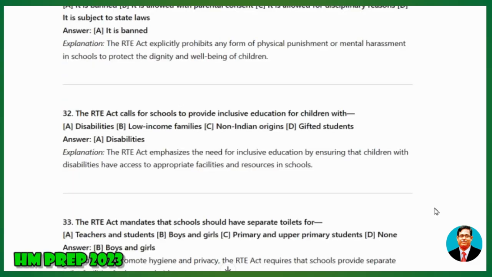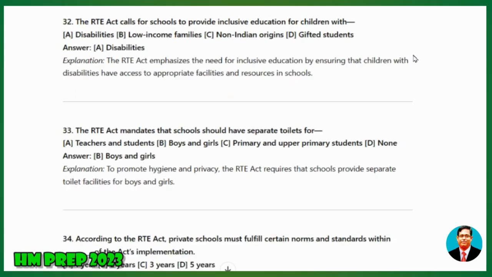32. The RTE Act calls for schools to provide inclusive education for children with: disabilities, low-income families, non-Indian origins, or gifted students. Answer: disabilities. Explanation: The RTE Act emphasizes the need for inclusive education by ensuring that children with disabilities have access to appropriate facilities and resources in schools.